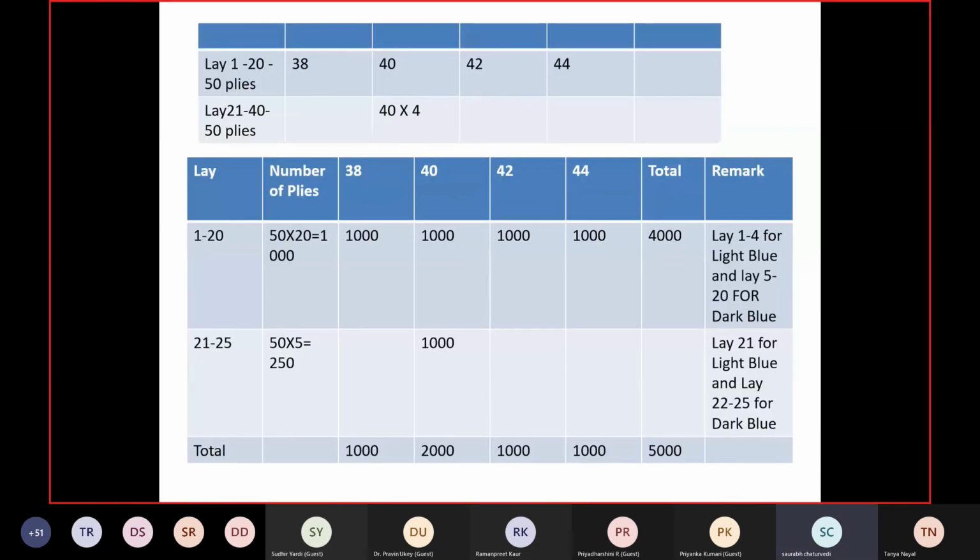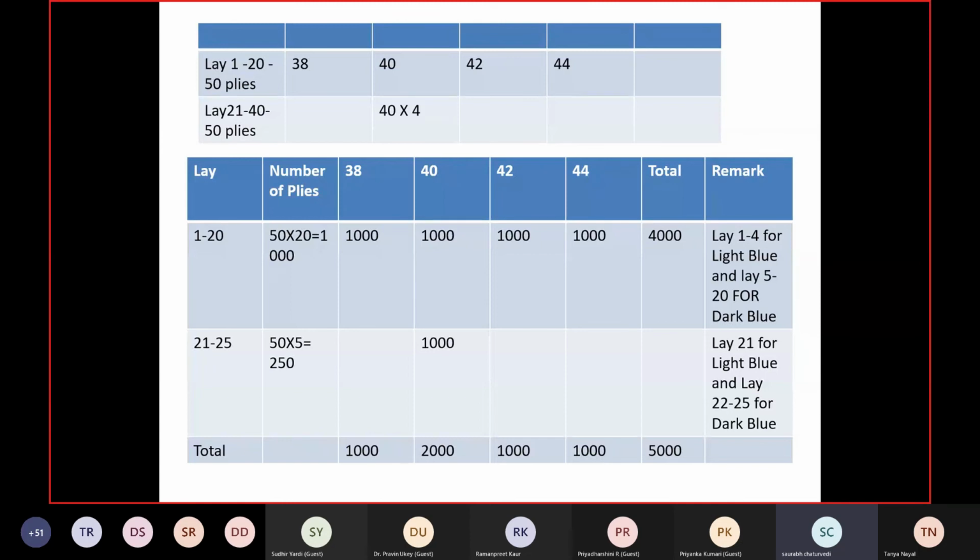Now, in this calculation, I have done lay 1 with 50 plies, lay 2. It is a huge quantity, so I have done lay 1 to 20 with 50 plies, because the maximum is 50 plies, and lay 21 to 40 with 40 plies. So I am doing it with 2 markers.